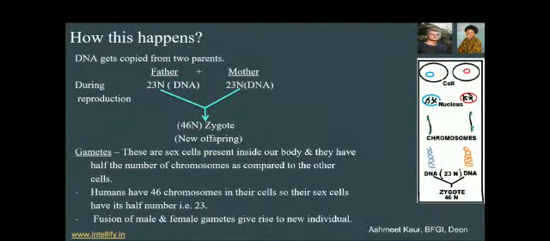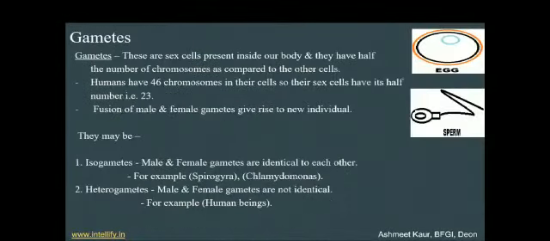In the case of another species the chromosome number may vary, but in humans it is 46 in normal cells, and the sex cells with 23n. The fusion of male and female gametes gives rise to a new individual, as we have shown above. Next is gametes in brief.